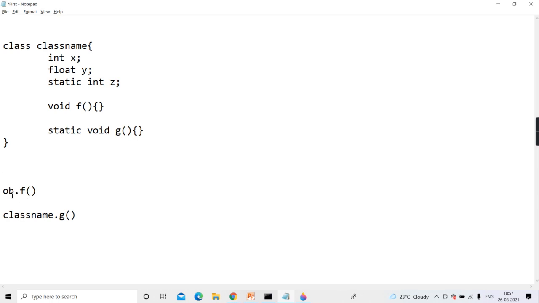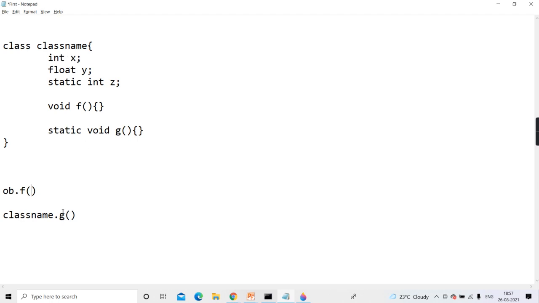So when I say ob.f, object dot f, surely it is an instance method. And if it is an instance method, it can access that object's data, that is instance data, and it can access the shareable data, that is static data. And when you are invoking by class name dot, surely it is a static method and it can access only the static data. Why is it not able to access the instance data?